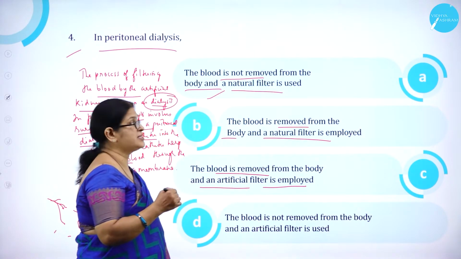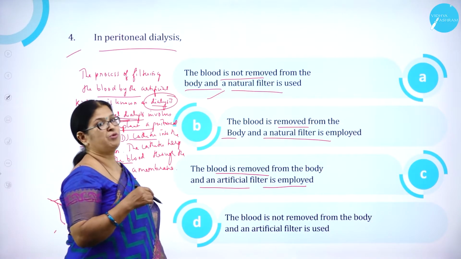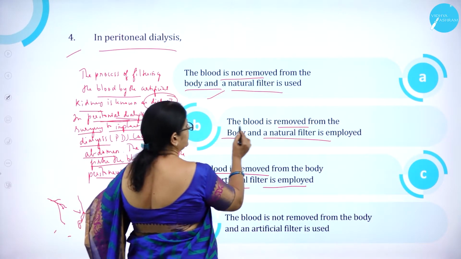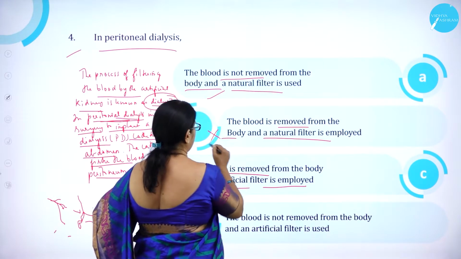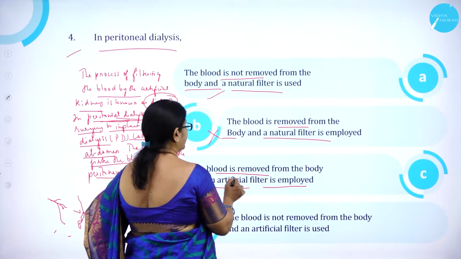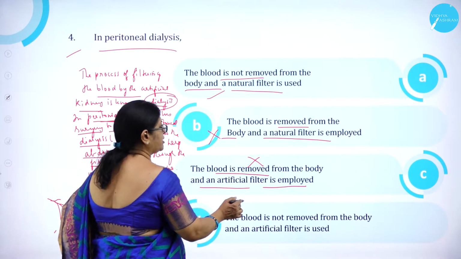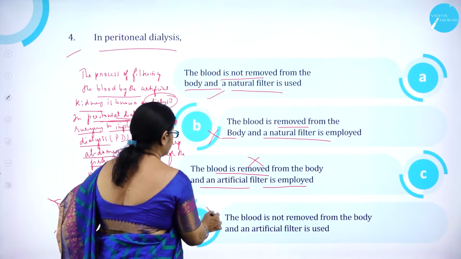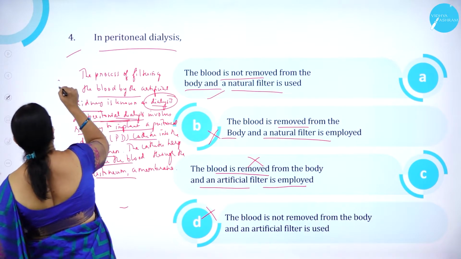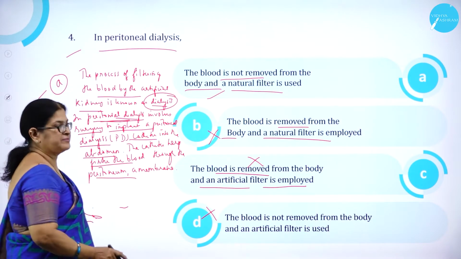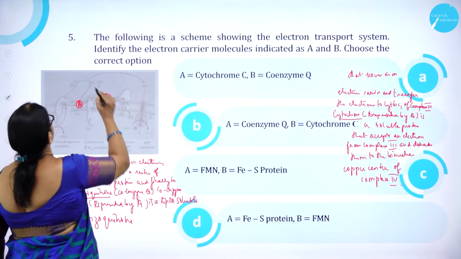Whereas in hemodialysis, the blood is removed from the body. So option B, the blood is removed from the body, is wrong. The blood is removed from the body and an artificial filter is employed is wrong. Option D, the blood is not removed from the body and an artificial filter is used is wrong. So option A is correct. Moving on to question number 5.